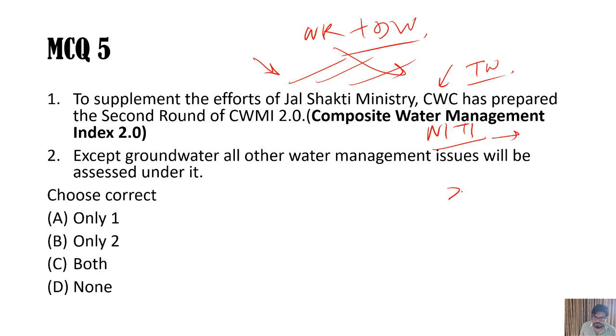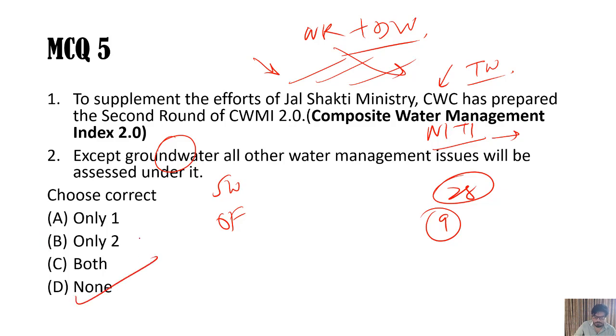So that's important. 28 indicators are there and 9 themes are there. And it will cover all the important water management issues like the groundwater also, surface water also, on farm management also, everywhere where the water is important. Then it will assess all those situations and they will make an index there. So this index, as I told you 2 days earlier, that Gujarat has topped this list. So both the options are wrong here. D, none is the answer here.